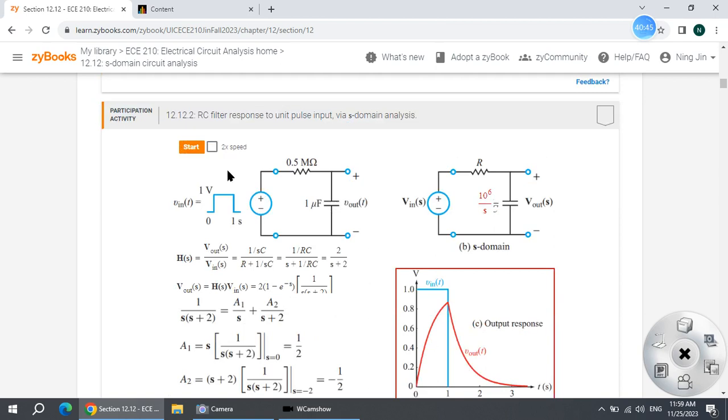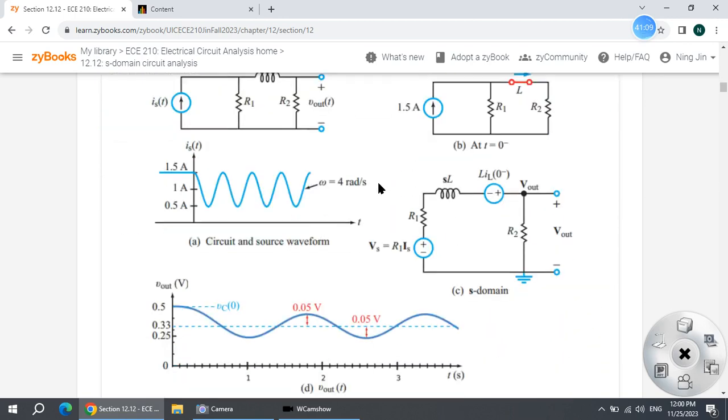If the input looks like this, right? Like this, we have a rectangle coming up to a certain voltage, and after a while going back to zero. If you have an input that looks like this, what will happen on the output side? The output here is a voltage. Maybe you want to know the current output.